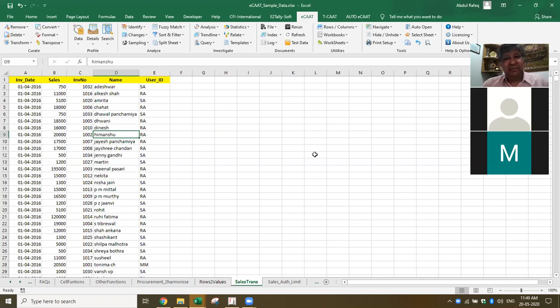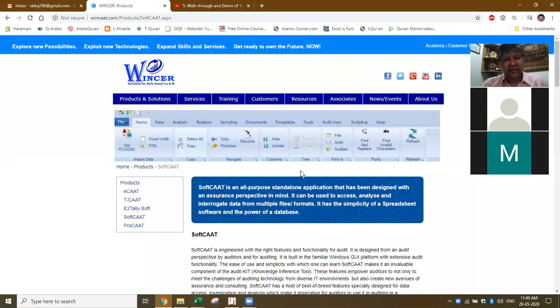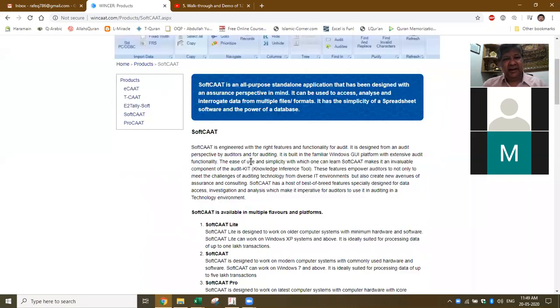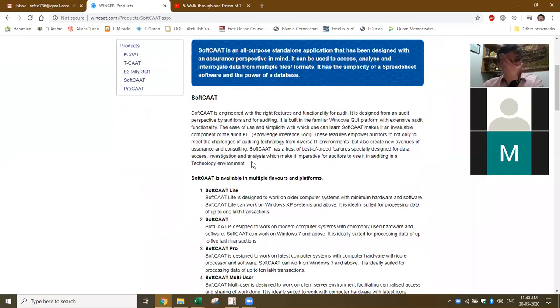So if you want similar software, this Softcat which you are saying, it is similar to IDEA. Yeah, similar to IDEA, which is completely independent software. Yes, correct.